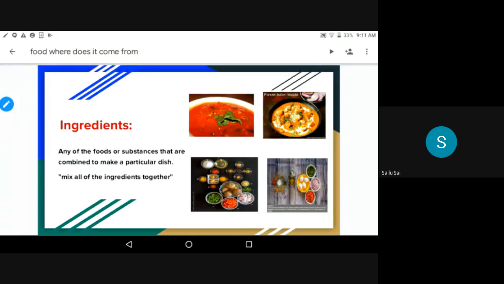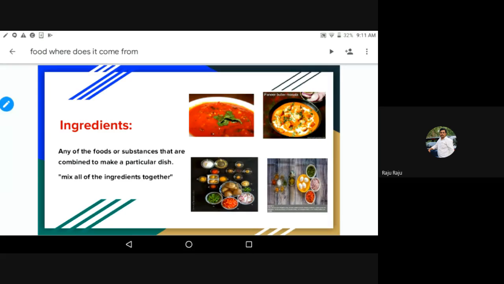These substances are called ingredients. Did you get my point? What are ingredients? Any of the foods or substances that are combined to make a particular dish. If we combine all these things, then we are able to make egg curry. So these food items are called ingredients. Is it clear? Yes, sir.